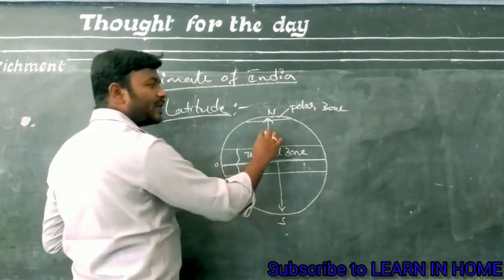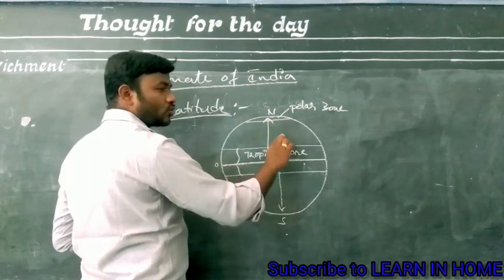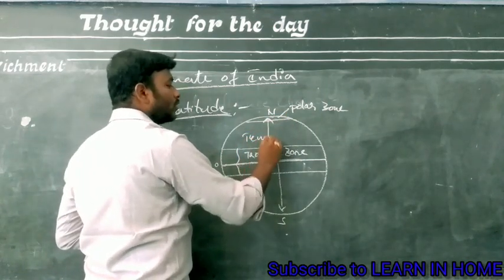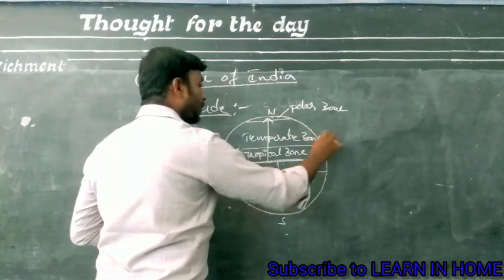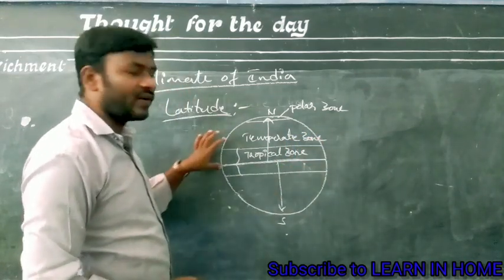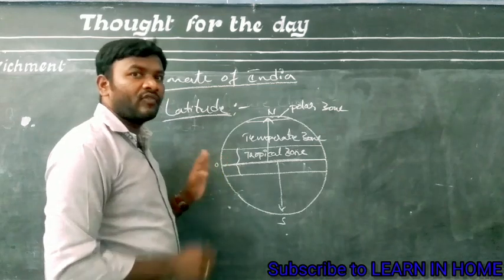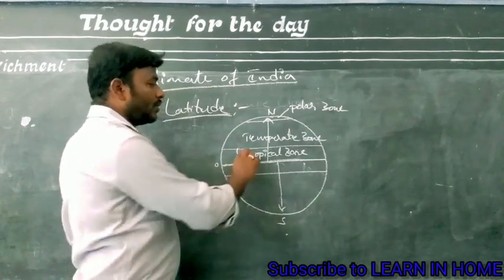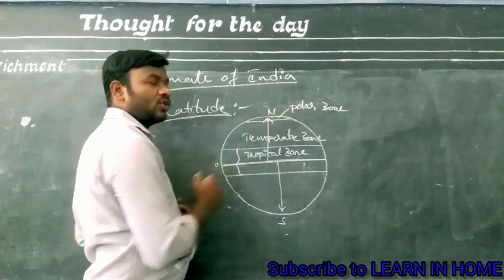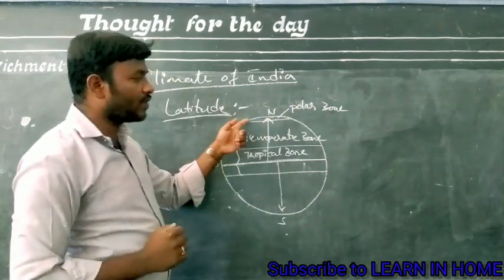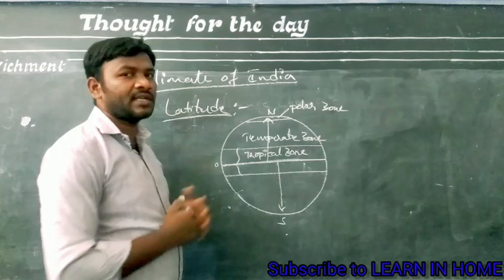And the zone between the polar zone and the tropical zone, దీన్ని ఏమన్నాము? టెంపరేట్ జోన్ అని పిలిచాము. Based on the temperature received in different areas on the earth, we have divided into temperature zones. Between the both tropics, tropical zone అని చెప్పాము, poles దగ్గరగా ఉన్న polar zone అని చెప్పాము. అలాగే between the poles and the tropics it is called a temperate zone.